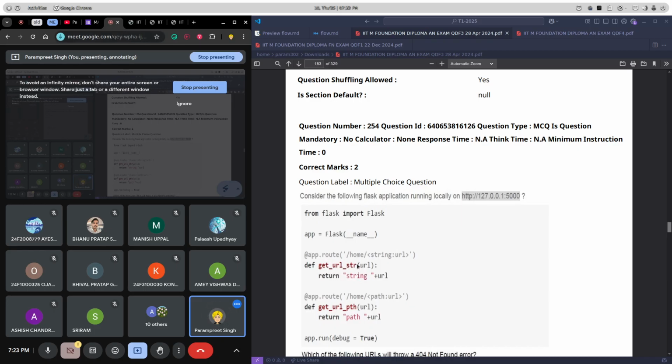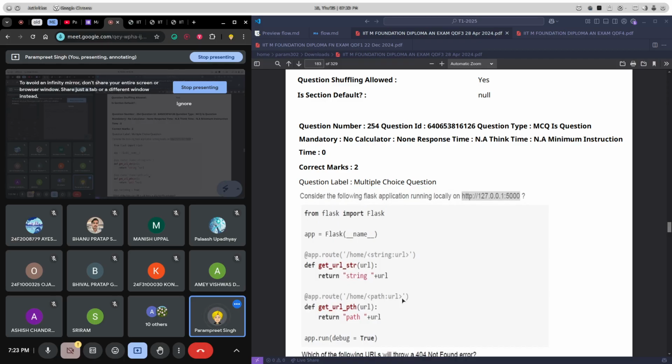The first route is /home/ some URL, and the second is /home. Again it is a URL, but the first one was of string type and the second one was of path type. Now here comes a little bit of difference.